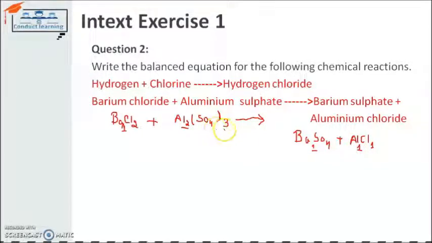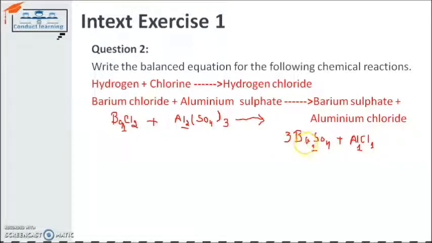SO4 taken 3 times means it is also not balanced, because sulfur has a value of 3 and oxygen has 12, but here oxygen has 4 and sulfur 1. So to make it equal, first of all we have to write 3 here, so that sulfate and oxygen values are equal.